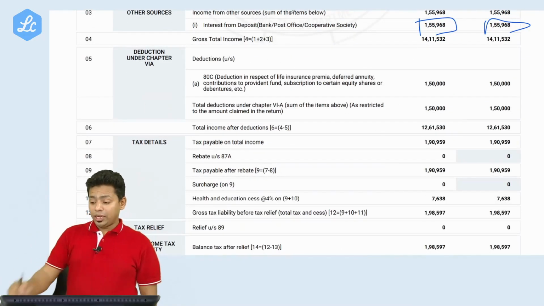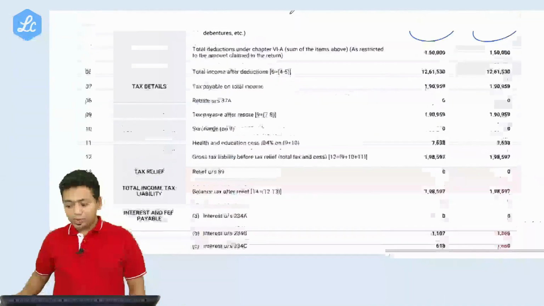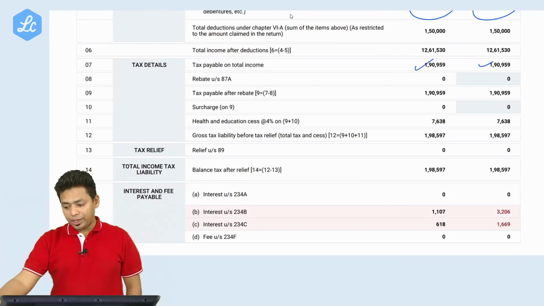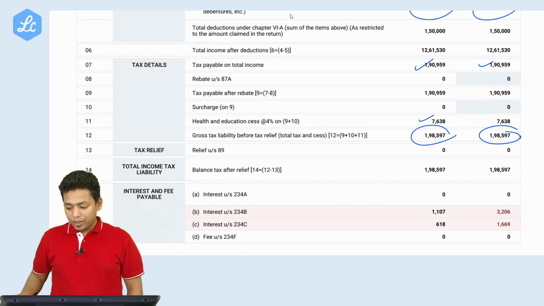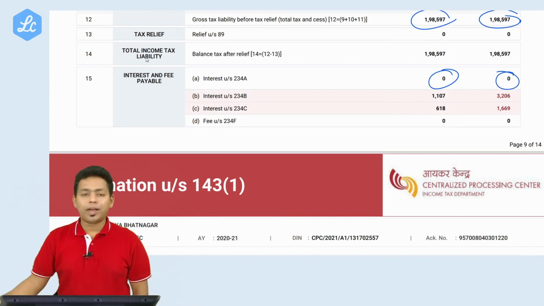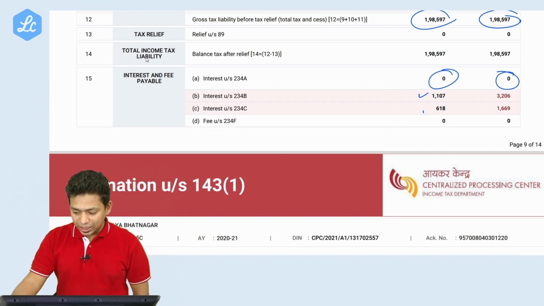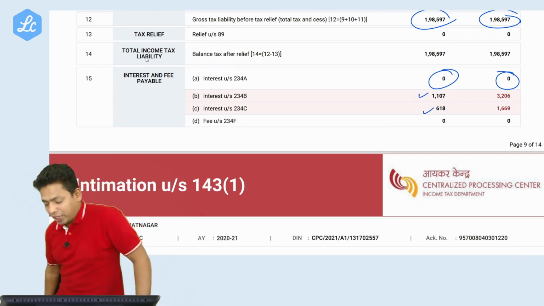Okay, 80C we claimed 1,50,000, the department allowed 1,50,000. Tax detail: tax payable on total income 190, 190. Okay, tax payable after rebate, no rebate. Surcharge not added. Health and education cess added. Gross tax liability they have computed. Relief is not available. Now interest. 234A interest they have not charged because the return was filed within the time limit. But B and C interest is applicable. See, 234B and 234C interest they have charged.